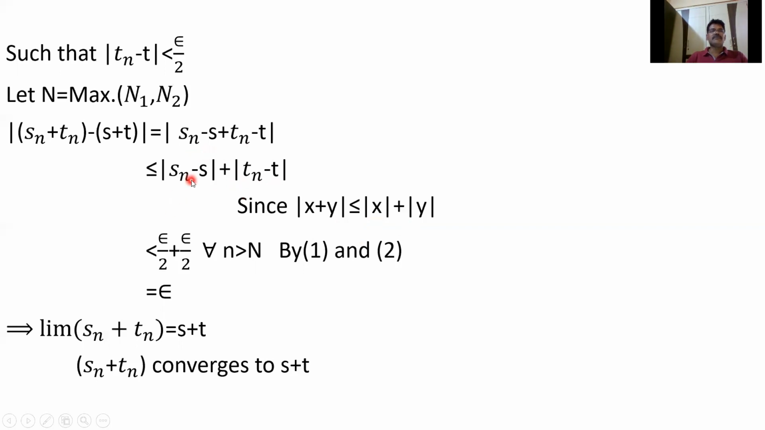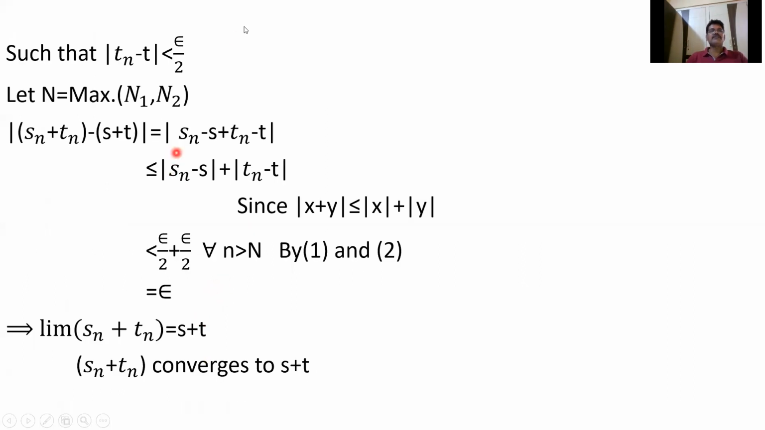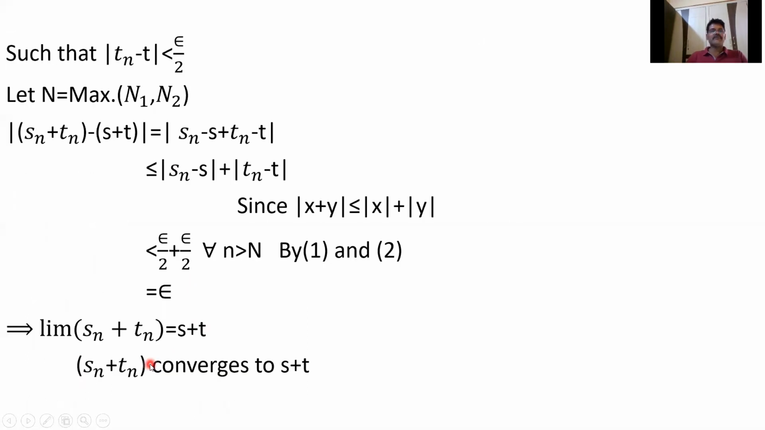This is less than epsilon by 2, and this is also less than epsilon by 2. Therefore, this will be epsilon. Why? Because I need epsilon here. I have to get the inequality mod Sn plus Tn minus S plus T less than epsilon. That's why I'm taking epsilon by 2, epsilon by 2 here. Why have I taken epsilon by 2 each? I need mod Sn plus Tn minus S plus T less than epsilon.